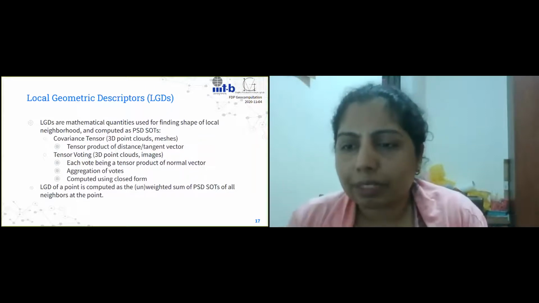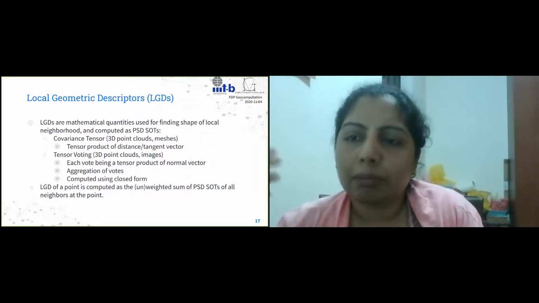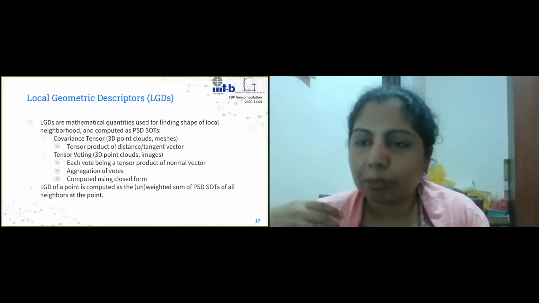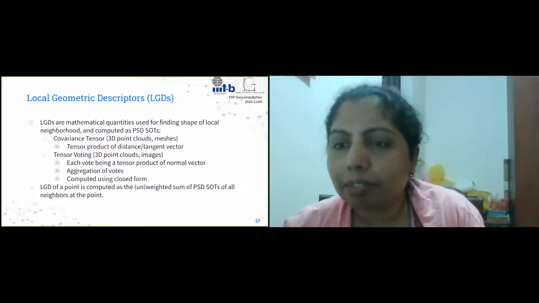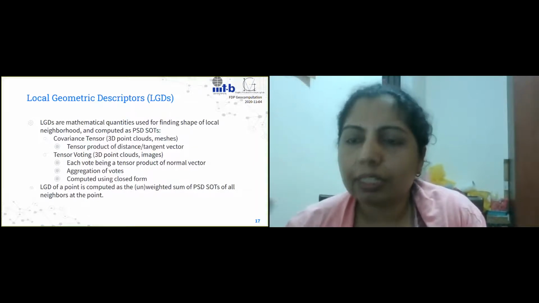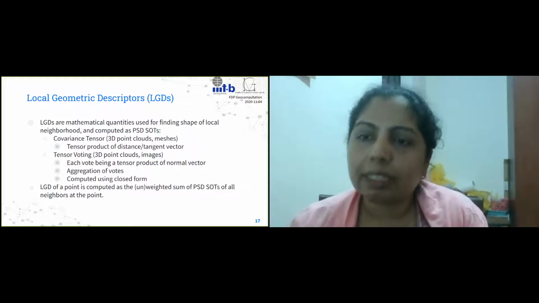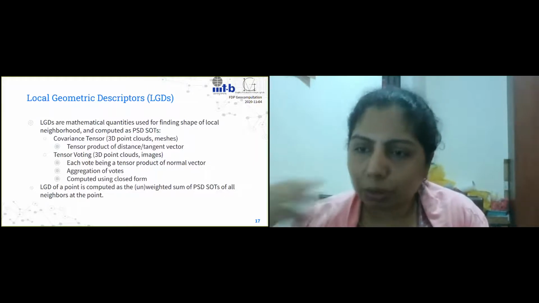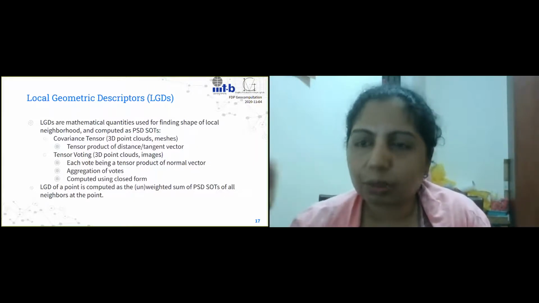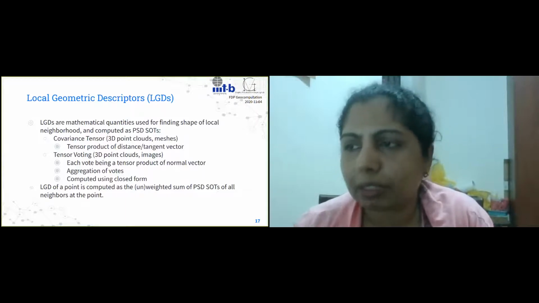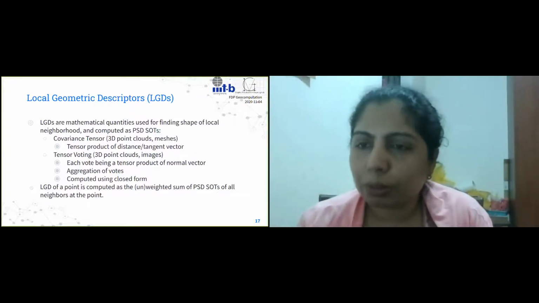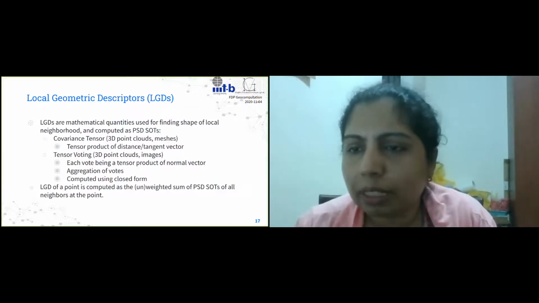When I say iterative fashion, it means that the neighbors will give me information, but the information about the neighbors itself has to be updated, right? So it gets updated and then it updates the point and it goes back and forth. So that's essentially the iterative process. But the closed form solution gives you a neat formula that you can use to compute the tensor itself.